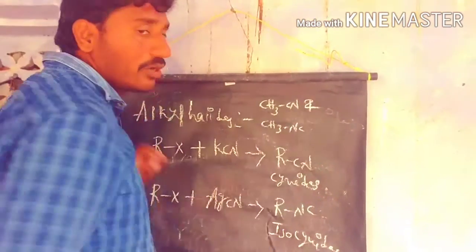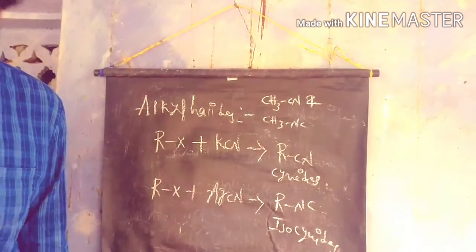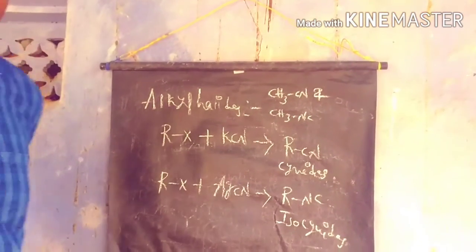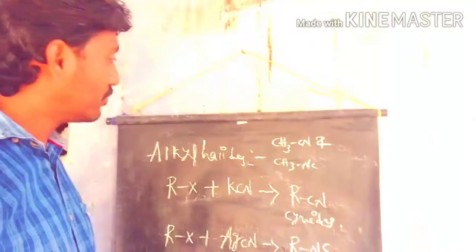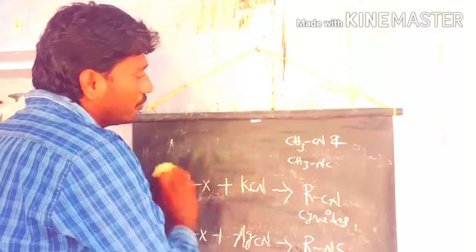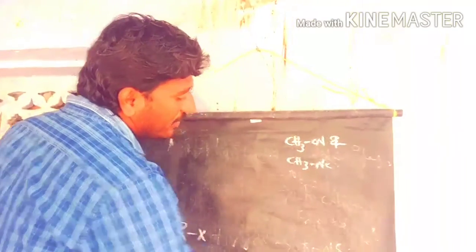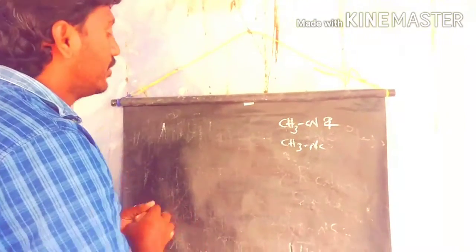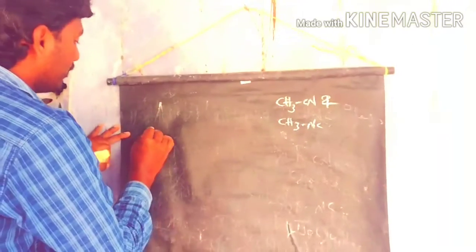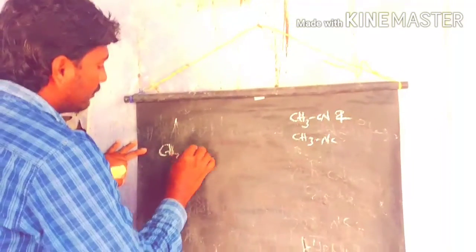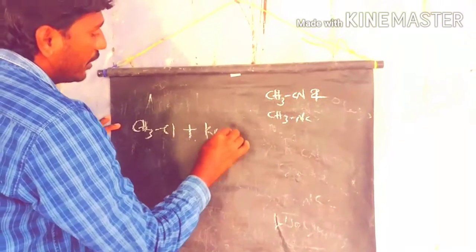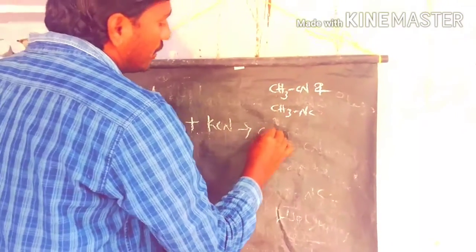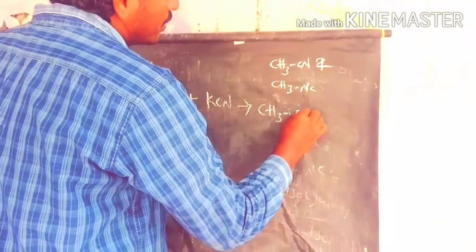What are the products we get for methyl cyanide and methyl isocyanate? For example, we take methyl chloride to react with potassium cyanide to prepare methyl cyanide.